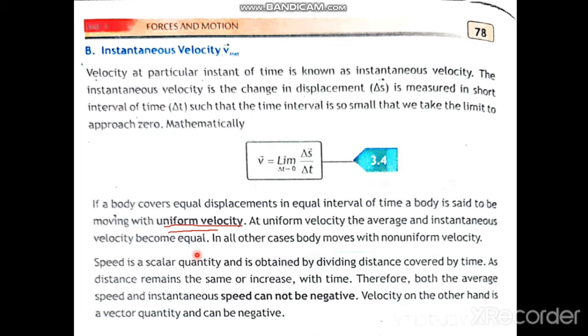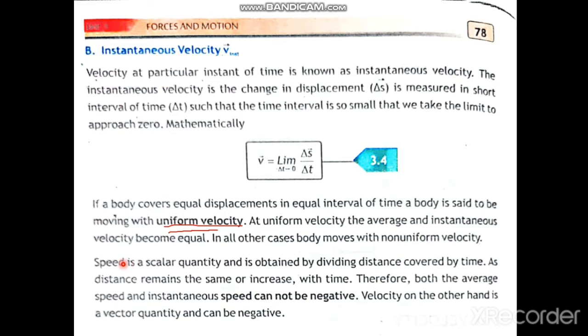Then the body is not covering equal displacement in equal intervals of time. So in that case, the velocity of a body is said to be variable. You know, when the body is moving with uniform velocity, its average and instantaneous velocities will be equal, and except this, in all other cases, bodies move with non-uniform or variable velocities.